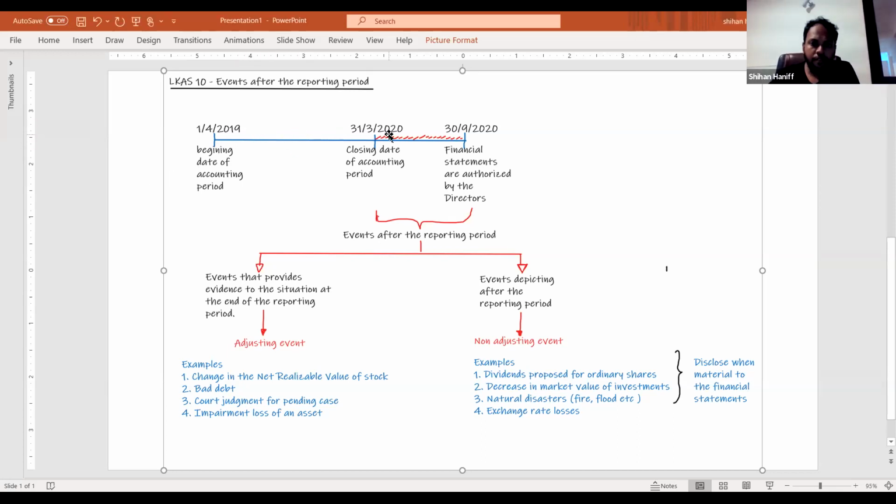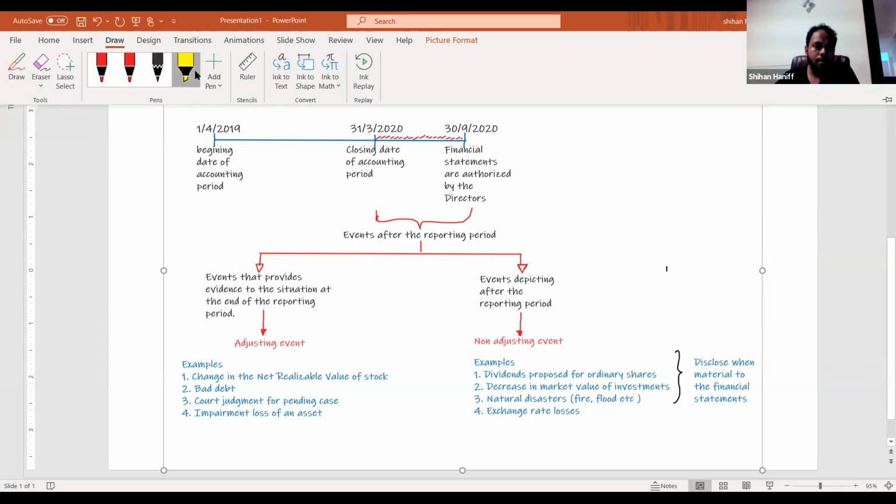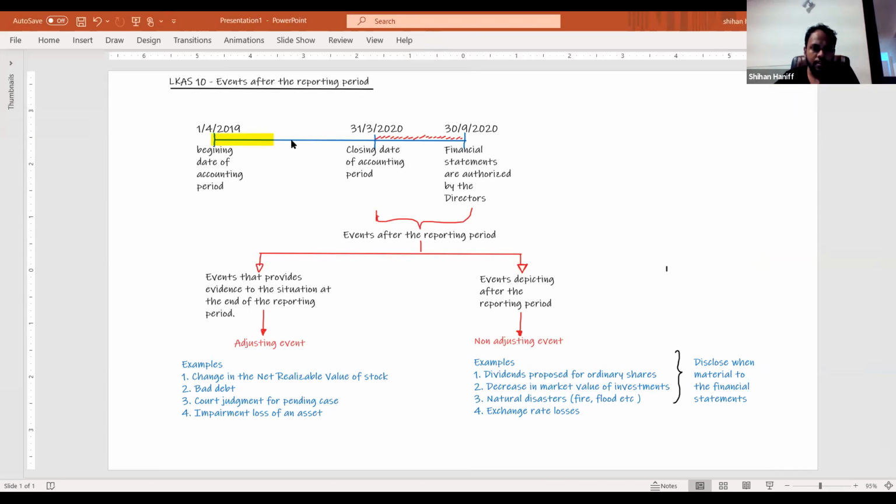So events after the reporting date. That means this is our financial year, 1st April 2019 to 31st March 2020. Beginning date of the accounting period, closing date of the accounting period. So after the end of the period to the date where the financial statements are authorized by the board of directors.